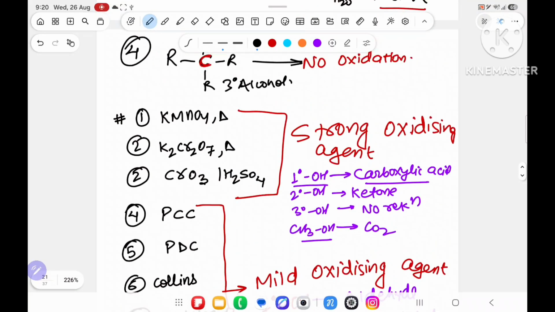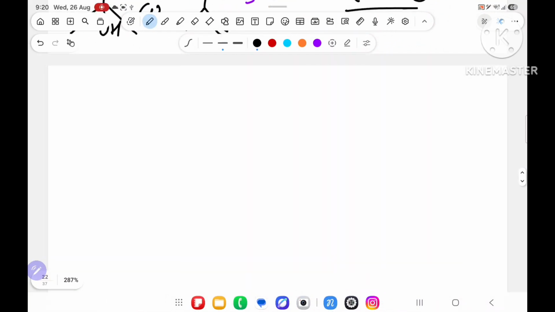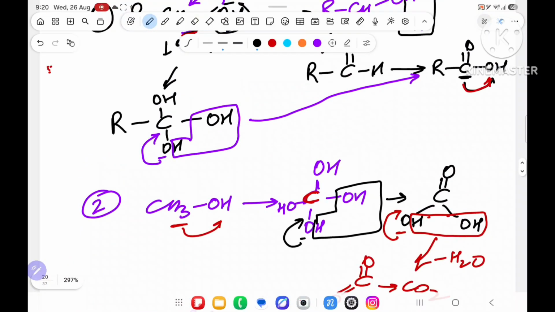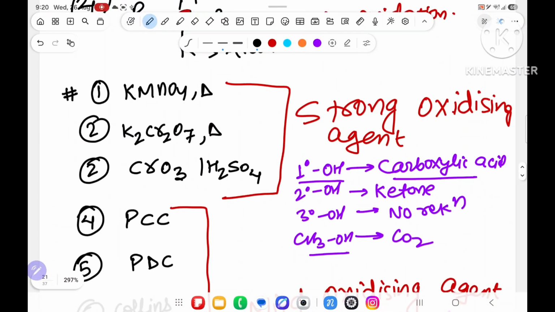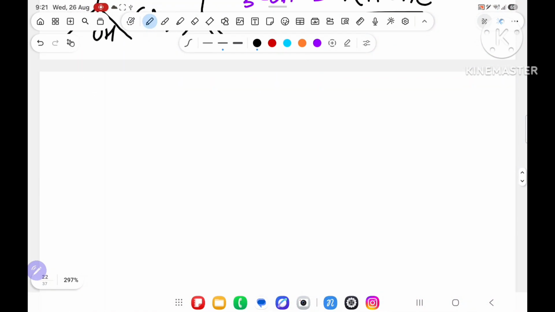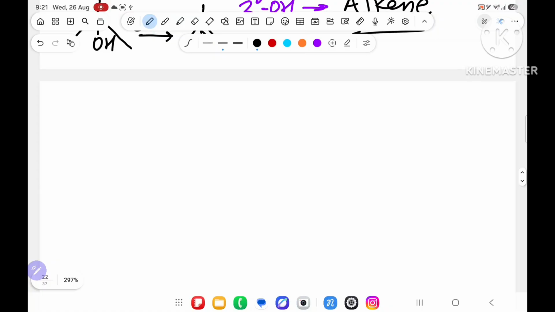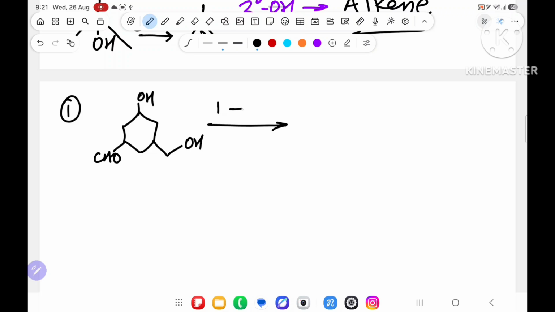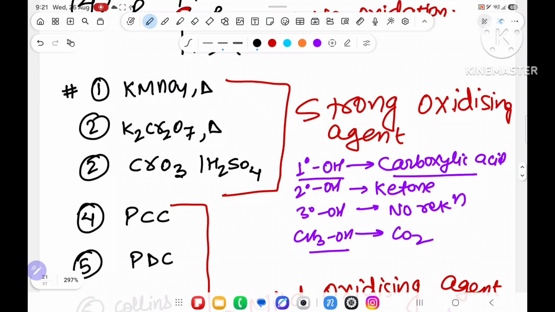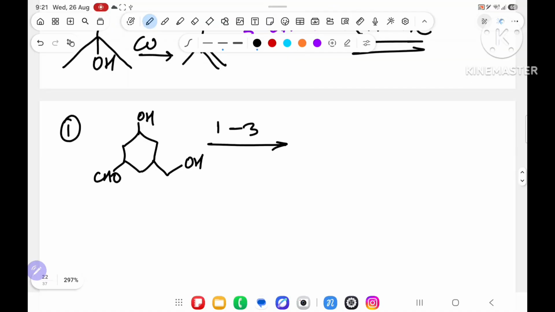So this you have to know as it is, what I have written regarding oxidation of alcohol. Though I have dictated how the oxidation will happen, according to the reagent the things will happen. Suppose I take some examples to make you understand. In the first example, over here I have taken OH, over here another OH, and over here CHO. Now I am taking the reagents from 1 to 3, first, second, third. So with 1, 2, 3, what will happen?